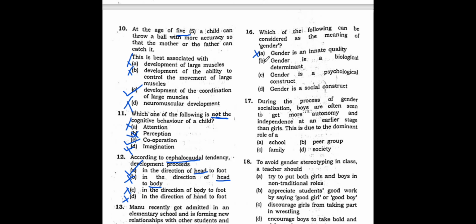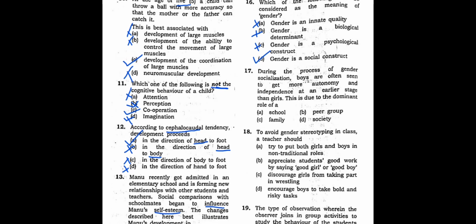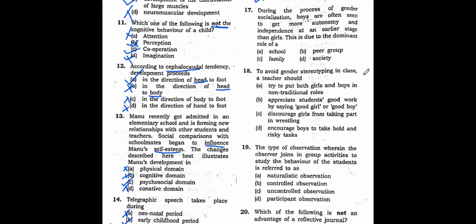Now they are saying gender is a biological determinant. It cannot be a biological determinant. Sex is the biological determinant, not gender. Gender is a psychological construct, not at all. It is a social construct, not a psychological construct. So the correct option here is gender is a social construct, which means that gender is decided by the society alone. Now let us see question number 17.